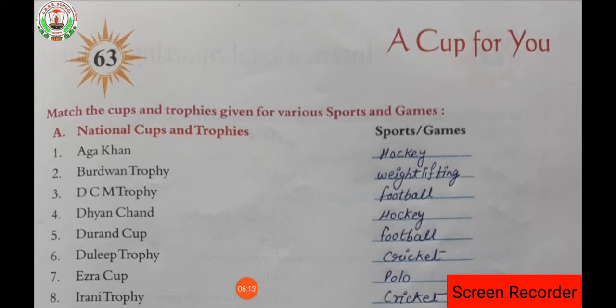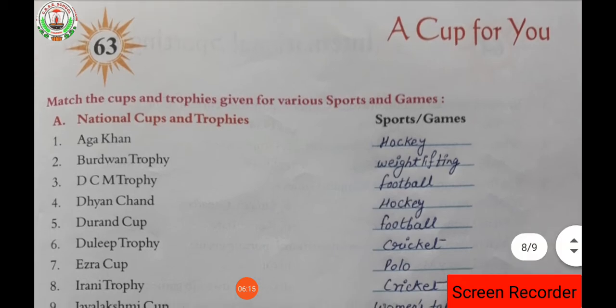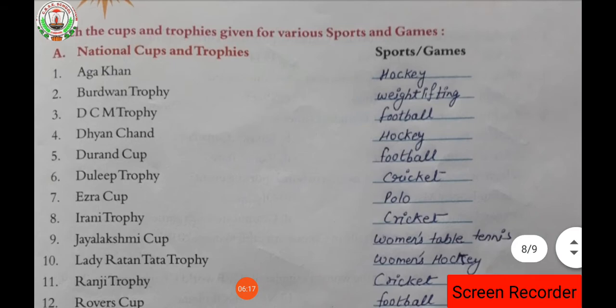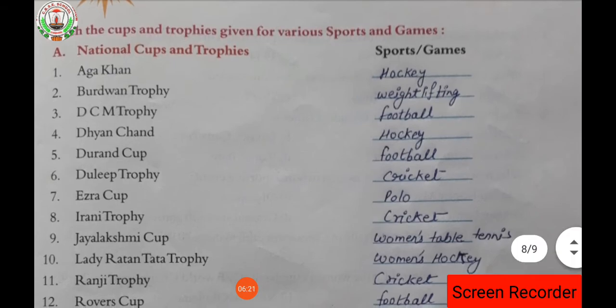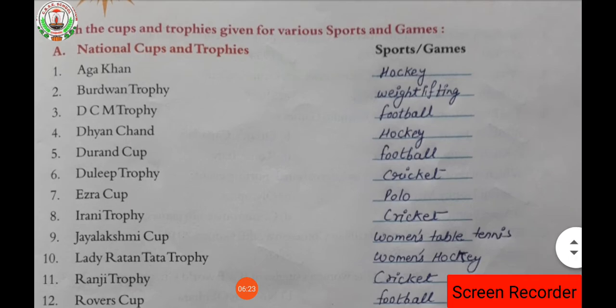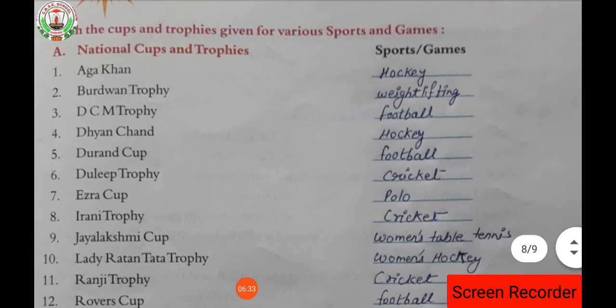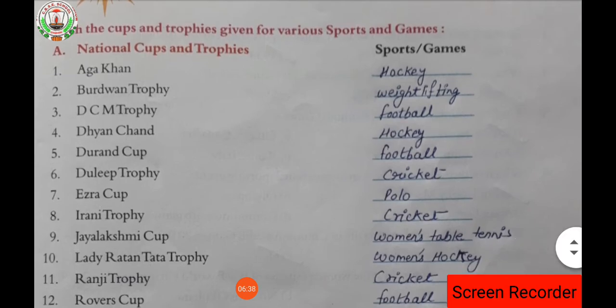Here the names of the trophies are given. We have to identify for which sport or game each trophy is given. First will be hockey, second weightlifting, third football, fourth hockey, fifth football, sixth cricket, seventh polo, eighth cricket, then ninth women's table tennis, then tenth women's hockey.